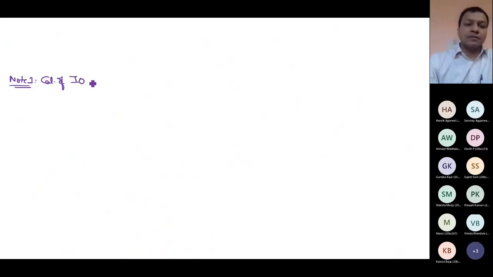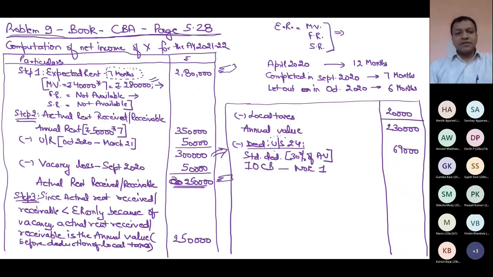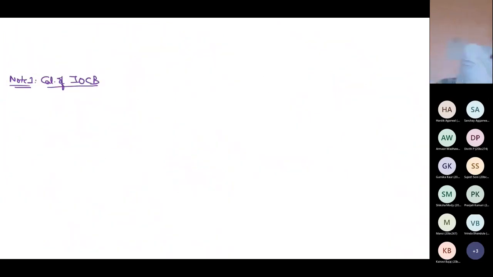Calculation of interest on capital borrowed. Now what happens here is, in my question the loan is 10 lakh rupees, but the repayment dates are different. For 2 lakh rupees, the repayment date is 31st March 2018, and for the remaining 8 lakh rupees, the repayment date is after 31st March 21.